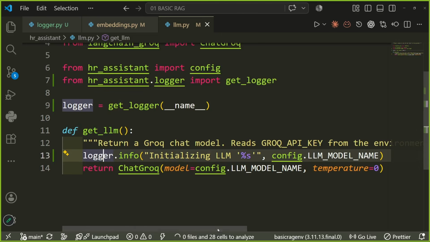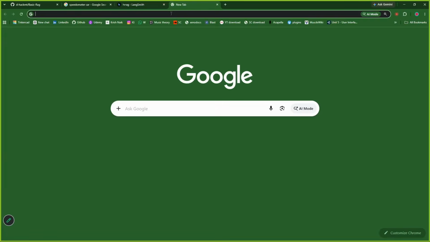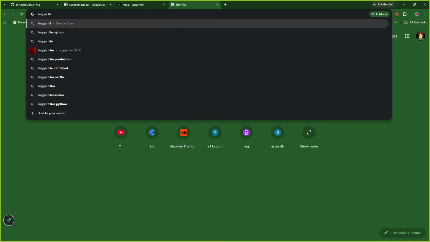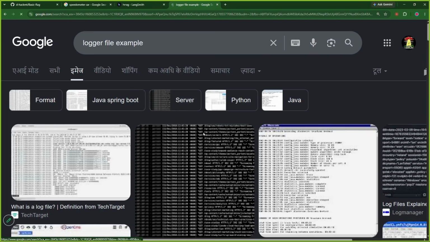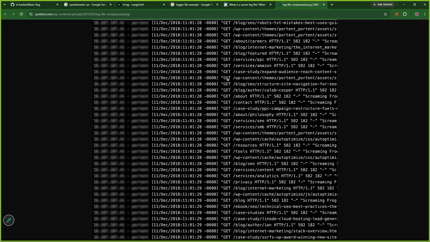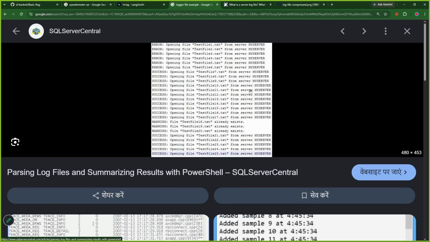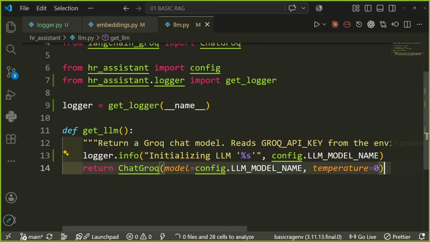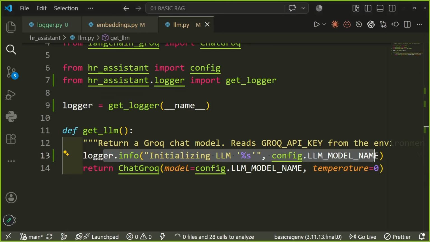What is different is going to happen is, let me show you a logger file example once. Maybe then things will make sense, or we will be in the dark about what we are doing. See, this is how logs look like. This is how the exact logs look like. On 11 December at this time, we got this particular request, and this was all the information, right? Similarly, we have more: success, opening file, test from server, warning, success, error. So see, these are logs, right? Similarly, we are also collecting logs from each of the files.